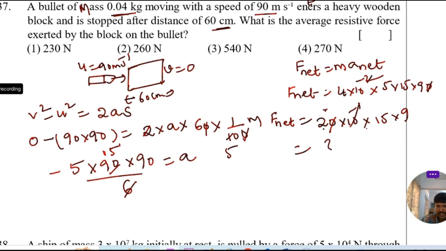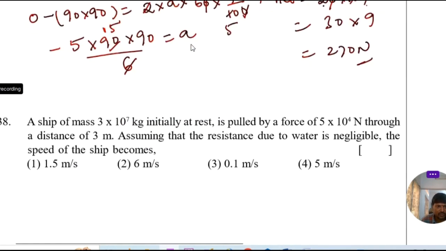That is 2 into 15, that is 30 into 9. 30 into 9, that is 270 Newton. 270 Newton is the right answer. Option 4. 37, option 4 is the right answer. Let's go to 38.